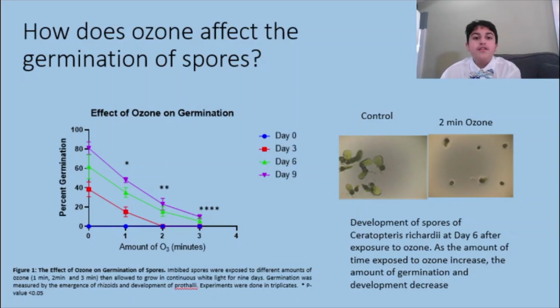To test my first hypothesis, I first grew spores on C-fern agar plates, then I exposed the spores to different amounts of ozone and measured germination. As seen in this graph, the more exposure of spores to ozone, the less germination occurs. 2 or 3 minutes of ozone dramatically reduces the germination. I did all my experiments in triplicates and did a student t-test to validate the significance of my result.